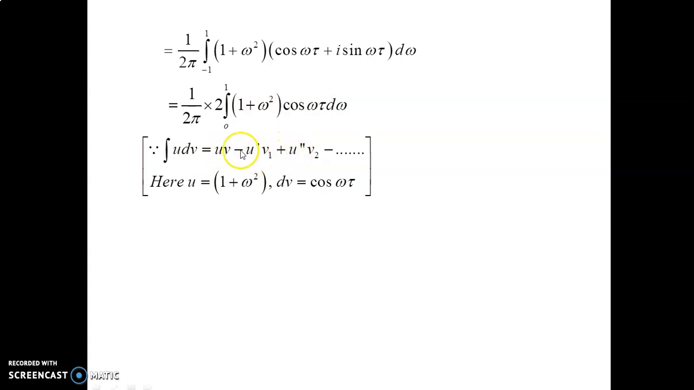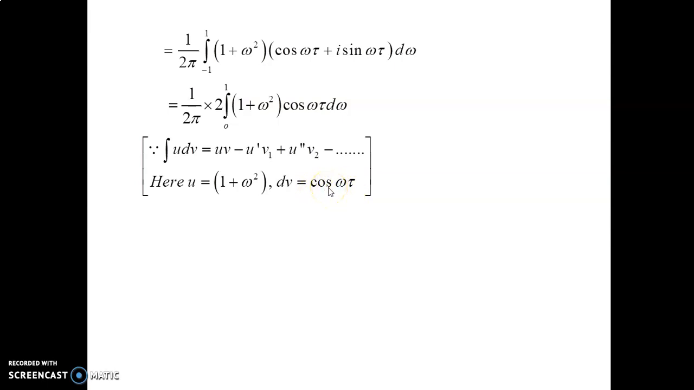Next, plus minus, plus minus. These are the alternating signs, plus, minus, etc. Here u double dash is the differentiation of u dash, and v2 is the integration of v1, and so on. Now here u is equal to 1 plus omega square, and dv is equal to cos omega tau.